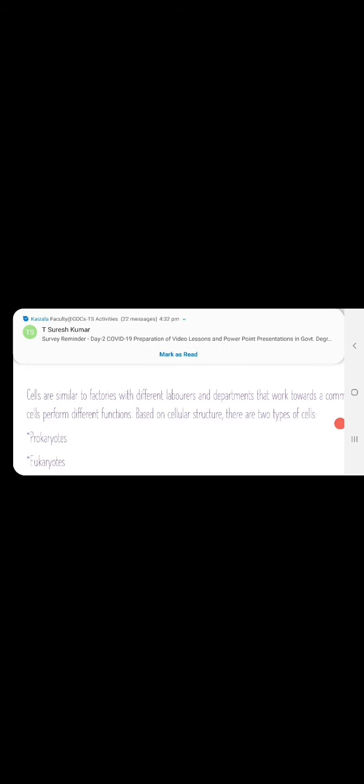If the cell contains a nucleus which is covered by a nuclear membrane, it is identified as a eukaryotic cell, and the cells in which the nucleus is of primitive type, not covered by a nuclear membrane, are categorized under prokaryotes.